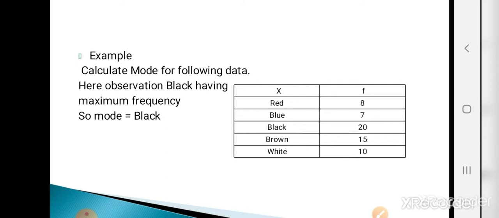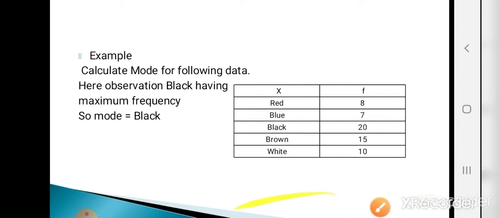Now the next example: we are given the x values along with their frequencies: red, blue, black, brown, white. That means the given data is qualitative data. What is mode? The observation having maximum frequency. Here, which observation has maximum frequency? The black observation. So mode is black. That means mode can be calculated for qualitative data.